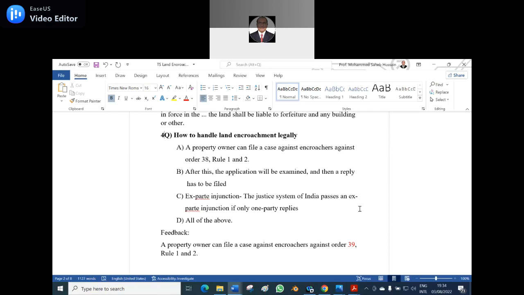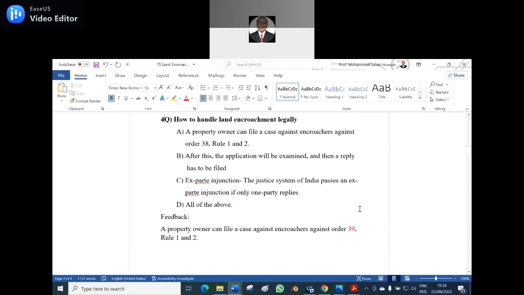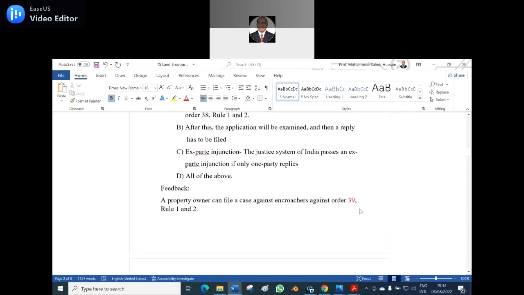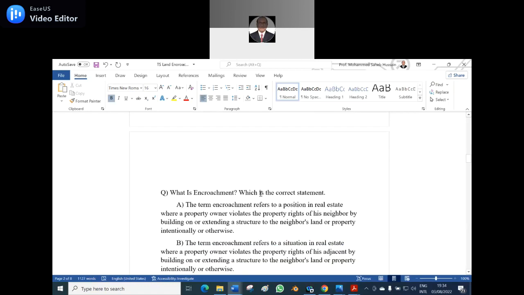How to handle land encroachment legally. But what is the odd man out? I have to write it. That is the appropriate word. It means that will not be applicable to the fourth question answer. Is it clear? Clear. Yes, sir.